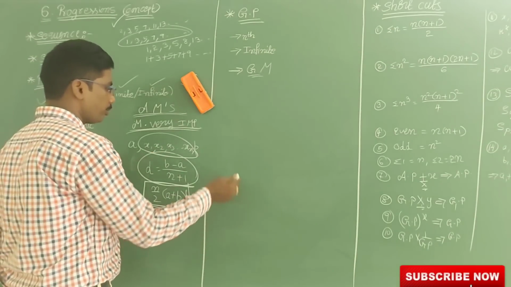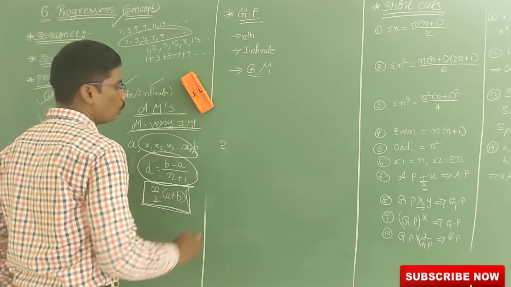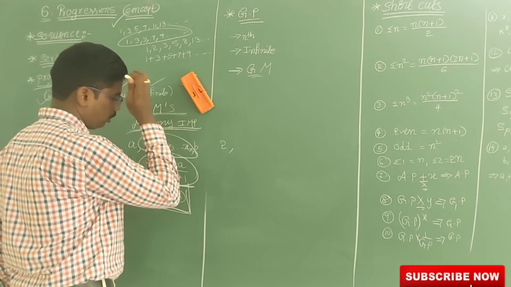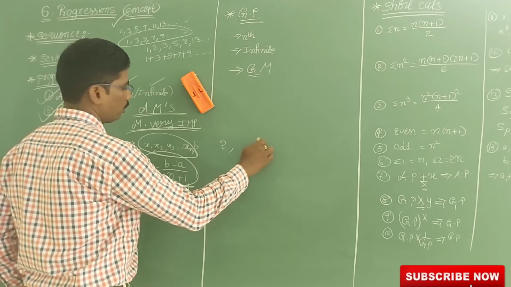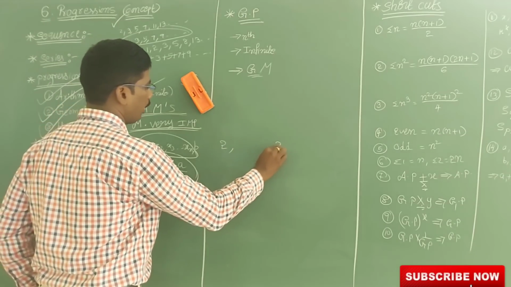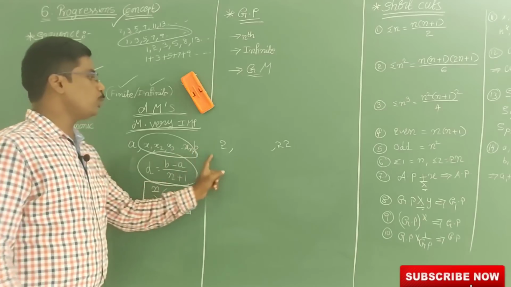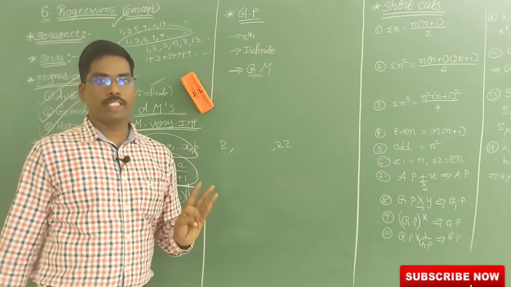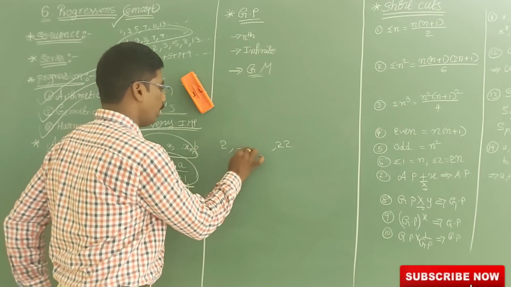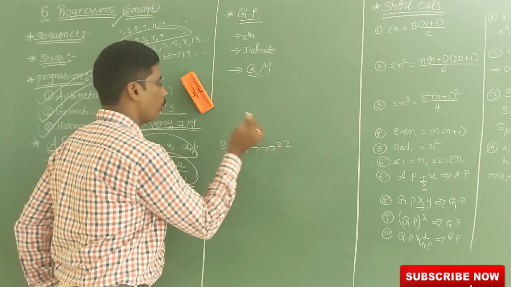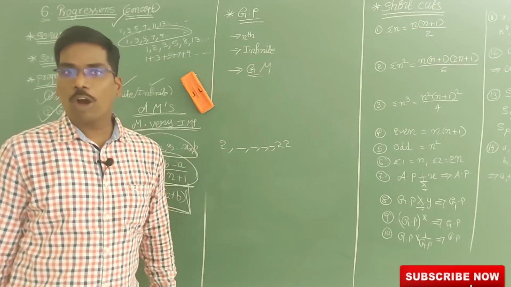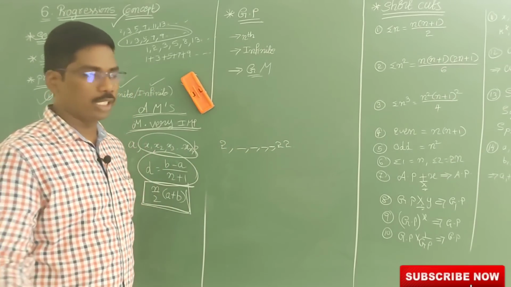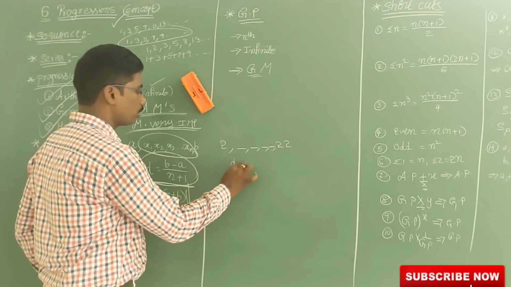Now see, listen. 2 and 22. Between 2 and 22, there are 4 terms: 1, 2, 3 and 4. Between 2 and 22 there are 4 arithmetic means. Then find the common difference, they are asking. Now what is the formula I told?